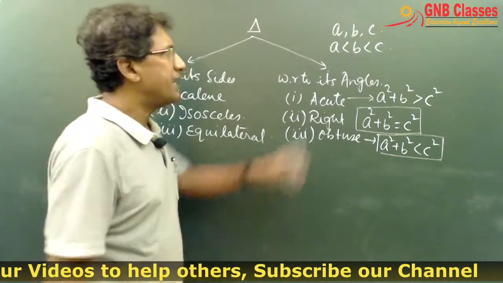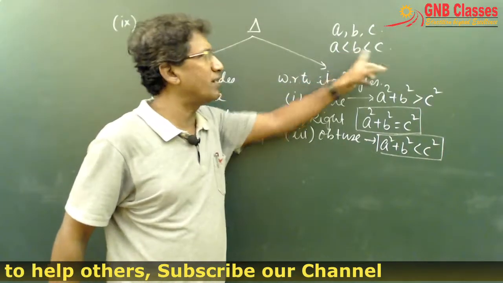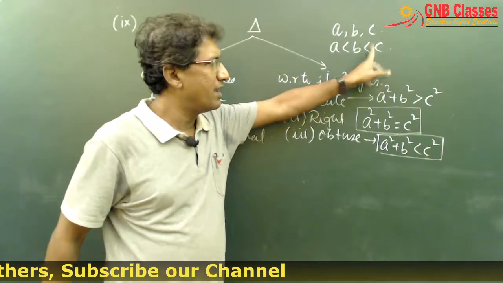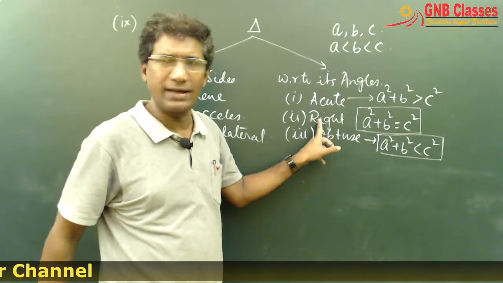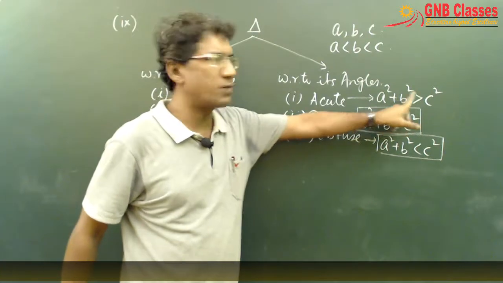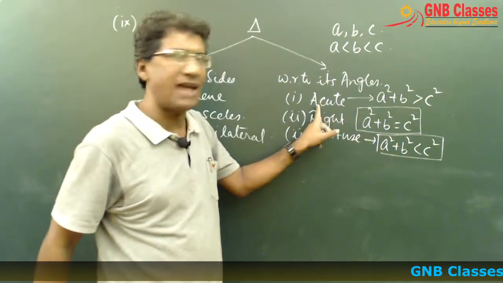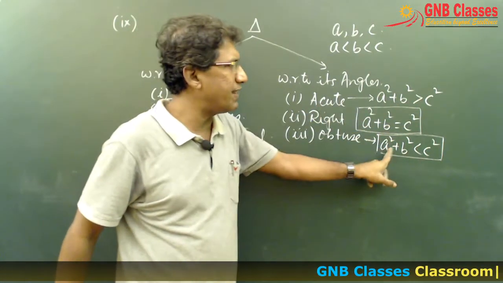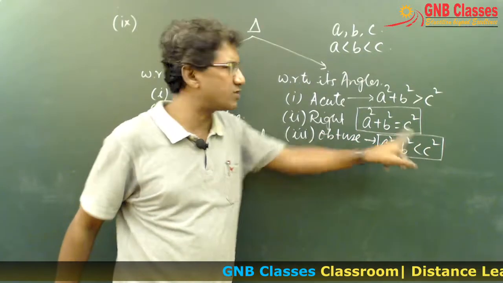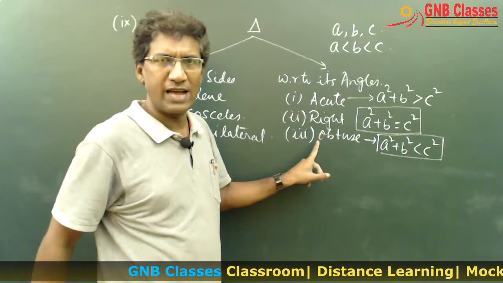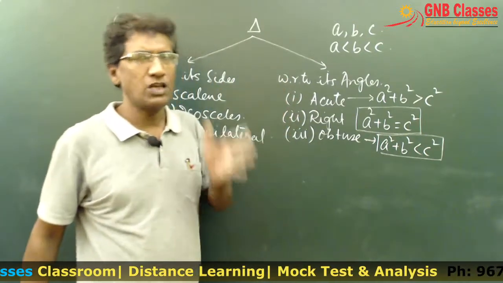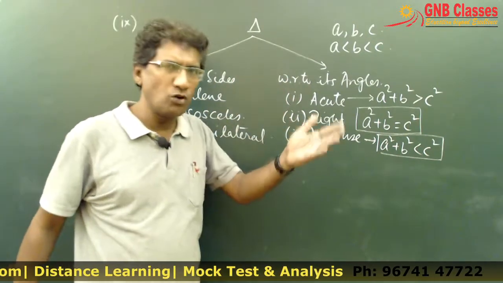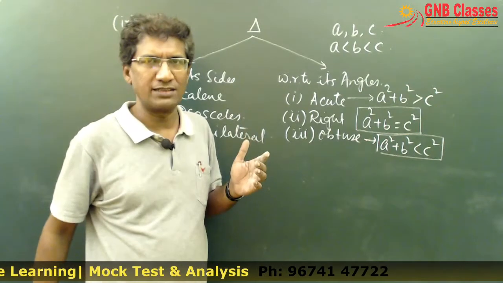A, B, C are the three sides of the triangle where C is the largest side. If A square plus B square equals C square, then it will be a right angle triangle. If A square plus B square is greater than C square, then it will be an acute angle triangle. And if A square plus B square is less than C square, then it will be an obtuse angle triangle. So these are the basic properties you must remember before going for solution of triangles. Is it clear to all of you?